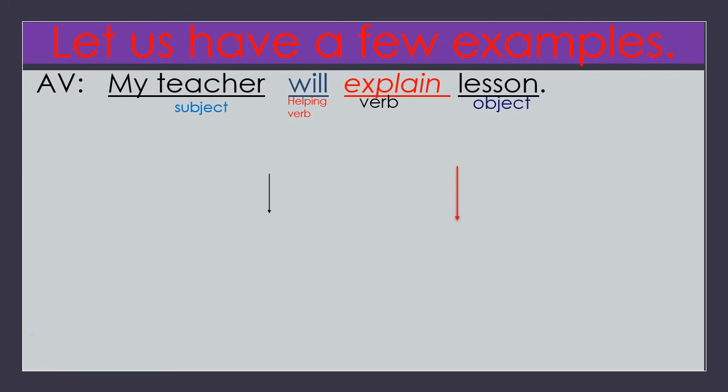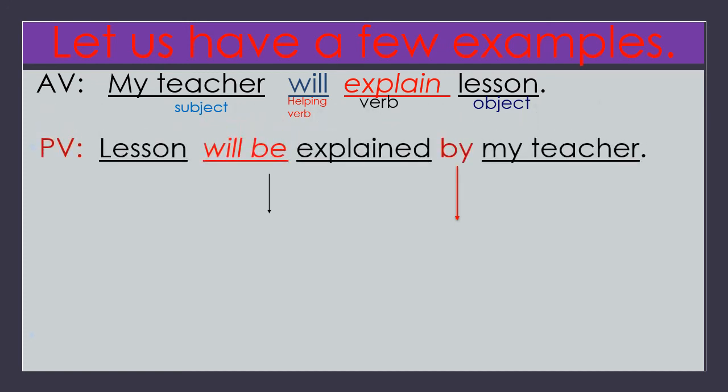Now, how can we change this sentence into passive voice? Let us see here. Lesson will be explained by my teacher. Now, what are the changes? Object came first, and auxiliary will is used as it is, same helping verb, and we have added be and main verb explained, because explain main verb is given in the active voice.